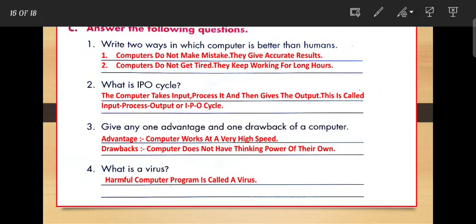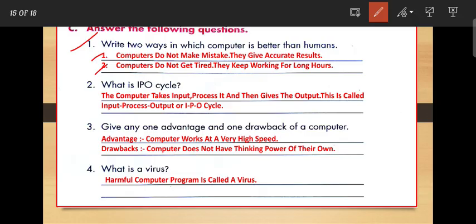Next is the question answer part. First question is, write two ways in which computer is better than human. Number 1, computer does not make mistakes. It gives accurate results. A human makes mistakes but computer does not make any type of mistakes. Computer is always 100% correct. Number 2, computer does not get tired, it keeps working for long hours. So these are two ways in which the computer is better than human.